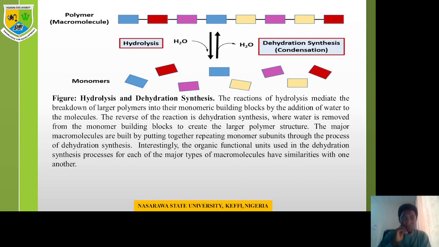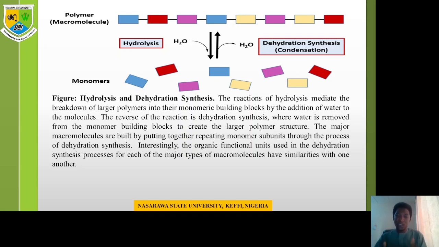Okay, for example, look at this figure here. Let's assume this is any of our macromolecules, either protein, carbohydrate, or lipids. Once you are trying to break the whole macromolecule into its individual building blocks, you have to add in water to it. So adding in water, that reaction becomes what? Hydrolysis.